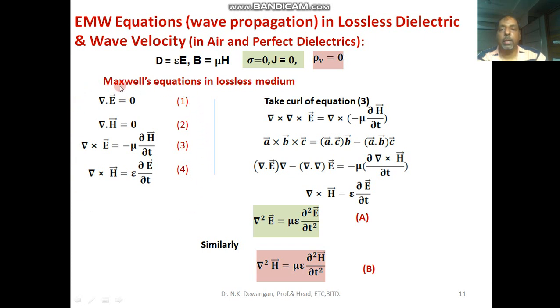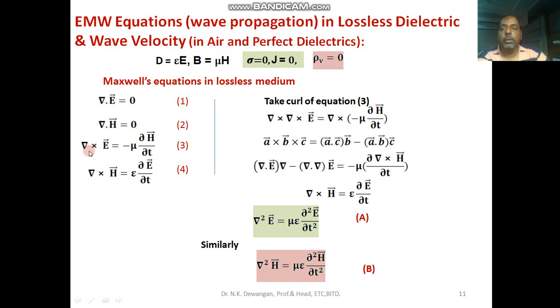You must remember how to write Maxwell equations in a perfect dielectric. So you write Maxwell equations in perfect dielectric like this. These are the Maxwell's equations in perfect dielectric. Now how Maxwell predicted existence of electromagnetic wave in perfect dielectrics. So he found wave equations from these four Maxwell's equations.